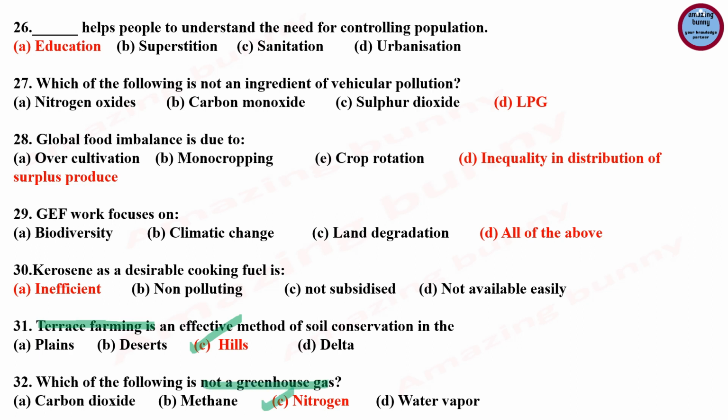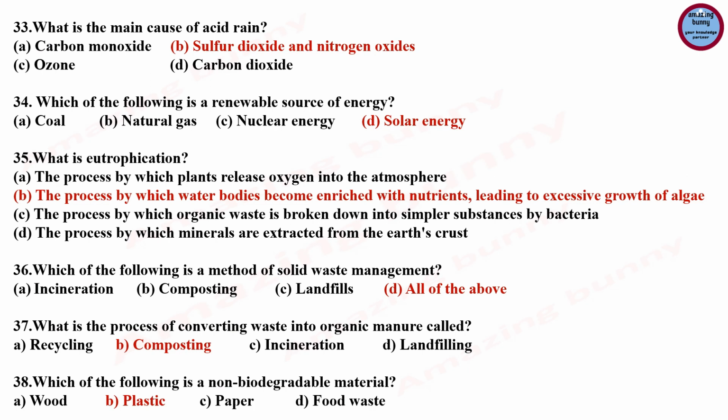Next question, which of the following is not a greenhouse gas? And the correct answer is nitrogen, because a greenhouse gas is a gas that produces heat in the atmosphere as it increases. It also gets stuck in the atmosphere and cannot leave the inner layer of the earth's atmosphere. So these gases introduce pollution because they contaminate the environment. So nitrogen is not a greenhouse gas. Some examples of greenhouse gases are carbon dioxide, methane, CFC, sulfur dioxide, whereas oxygen, nitrogen and argon are not examples of greenhouse gases.